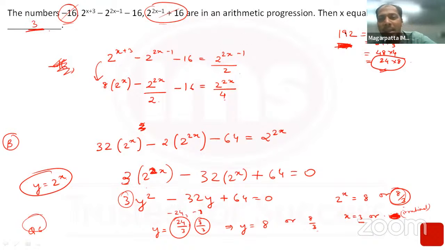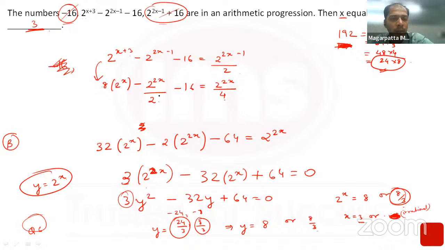I think they might have given the condition that x must be an integer or something, but I'll have to check. I'm not sure because I don't see any other reason why the other value should not be considered. I hope I've done the calculation right. Just checking that bit once again. Minus 16. Yes, all the calculations and everything are also right.